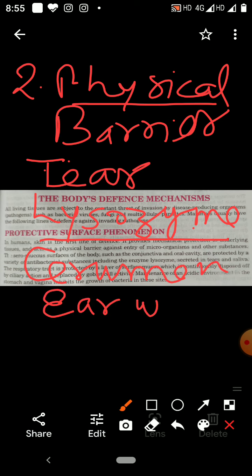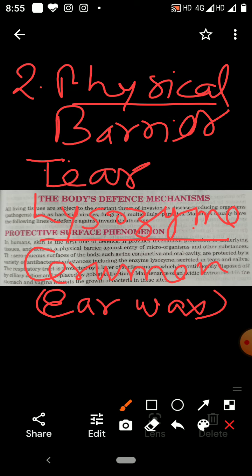Lysozyme is antiseptic in nature. It kills and destroys the germs. If germs try to enter through the ear, there is the ceruminous gland. The secretion of the ceruminous gland is cerumen. Cerumen is earwax. It also prevents the entry of the germs.